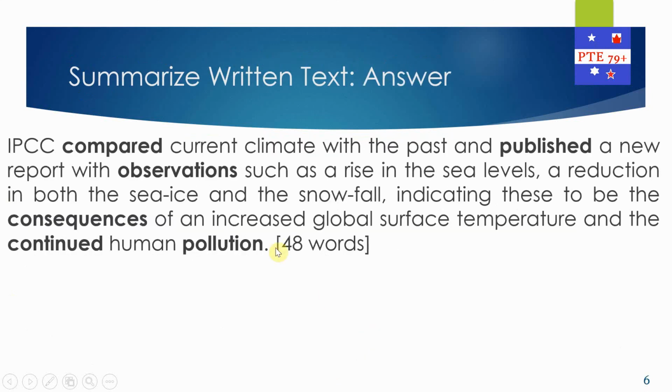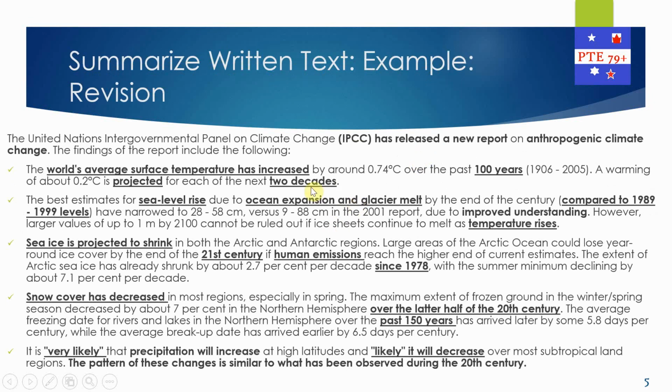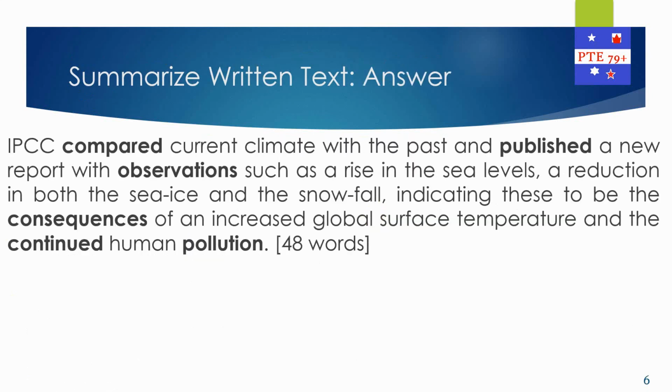Okay. So in the summary, another thing that we need to know is the vocabulary or synonyms that we used. Like a report has become published, findings have become observations. When I said compared current climate with the past, that itself includes all these detailed points that he's mentioned, comparing past and these findings, current climate. So till here, that itself is a good summary.